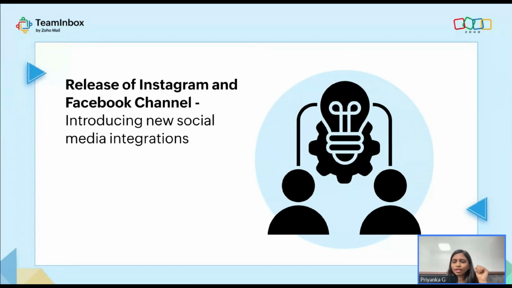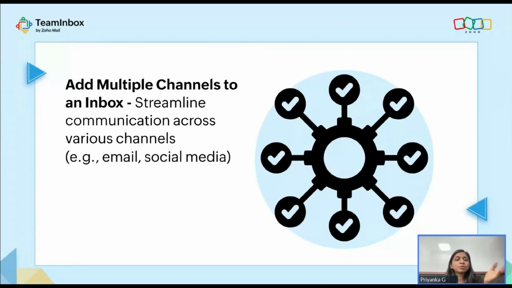And then you have adding multiple channels to an inbox. So as I already told you, if you're going to just add one particular channel, which could be email, to a particular inbox, it doesn't mean that a category of messages or queries will only reach one platform. Let's say a particular query is being communicated to you via email, Facebook, and WhatsApp. You should be able to add all of these channels to one particular inbox, saying if this category of query is trying to reach us, it has to go to this inbox, right? In those cases, you should be able to add multiple channels to one inbox.